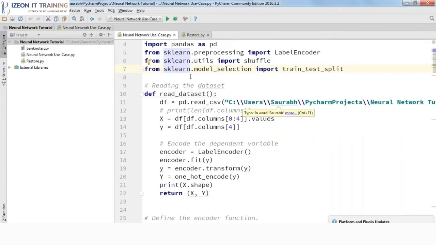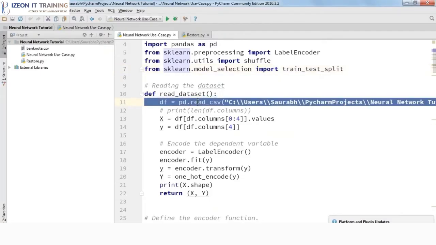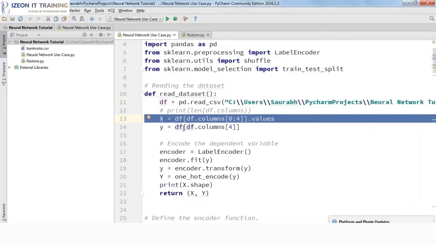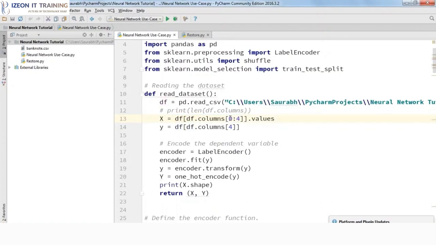So we'll begin by first reading the data set, as I've told you earlier as well when I was explaining the steps. So I'll use Pandas in order to read the CSV file which has the data set. After that, I'll define features and labels. So X will be my feature and Y will contain my label. X includes all the columns apart from the last column, which is the fifth one. Because the indexing starts from 0, we have written 0 till 4, so it won't include the 4th column. All right. And our last column will actually be our label.